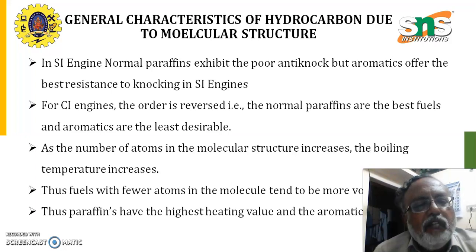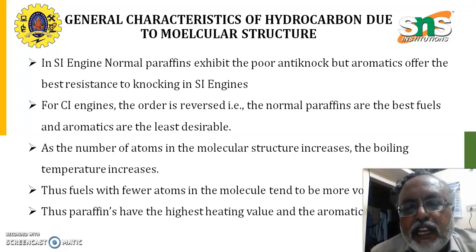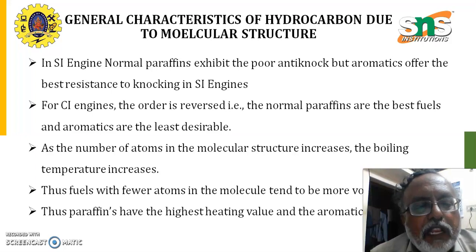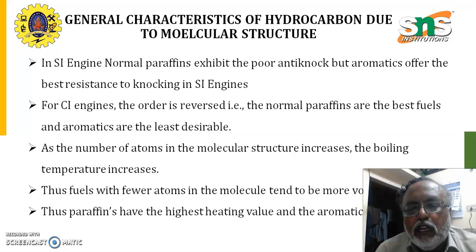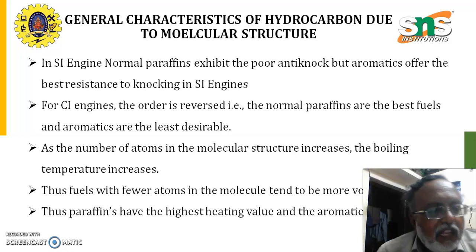As the number of atoms in the molecular structure increases, the boiling temperature also increases. Thus, the fuels with fewer atoms in the molecule tend to be more volatile.